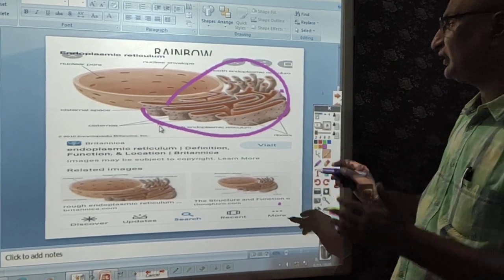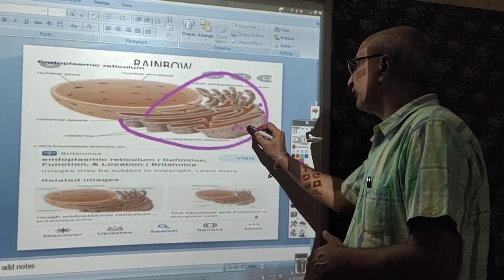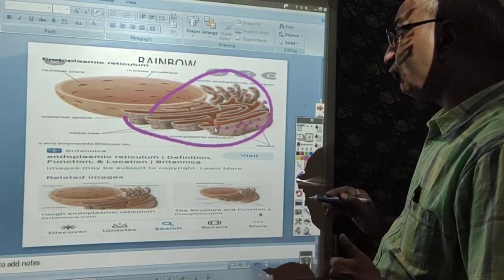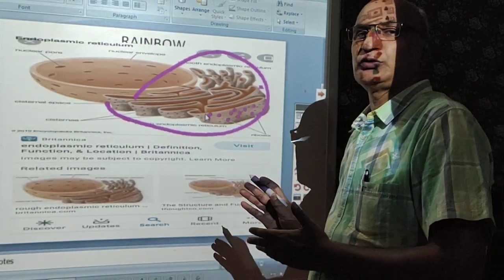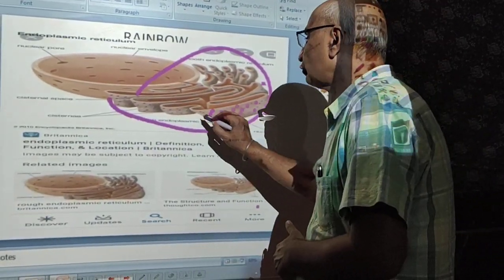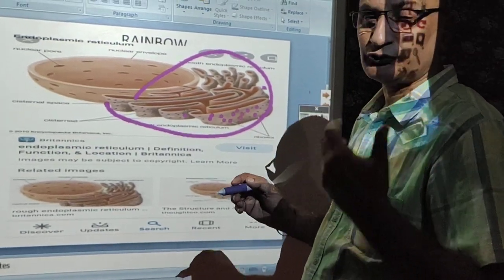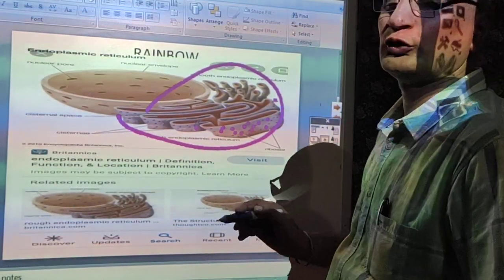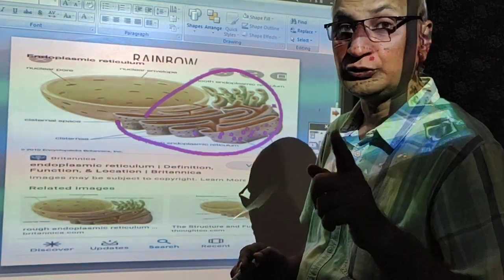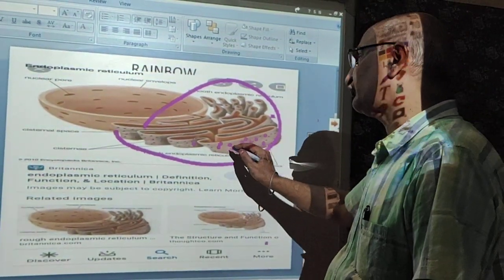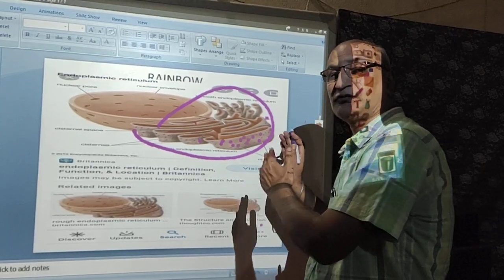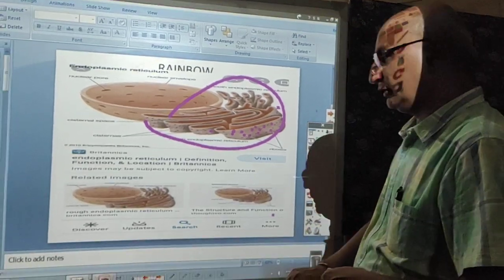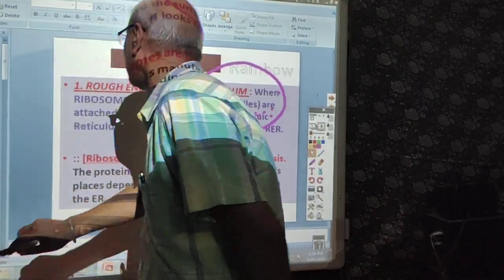Now you are seeing the beaded structure on the wall of this endoplasmic reticulum. So this is our next topic. When endoplasmic reticulum has these ribosome molecules, ribosomes are also cytoplasmic organelles, and I just mentioned that ribosomes are also found in prokaryotic cells. When they are associated with the surface of the endoplasmic reticulum, this type of endoplasmic reticulum is known as rough endoplasmic reticulum.